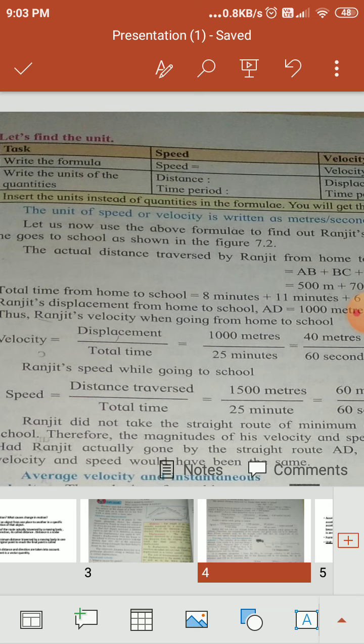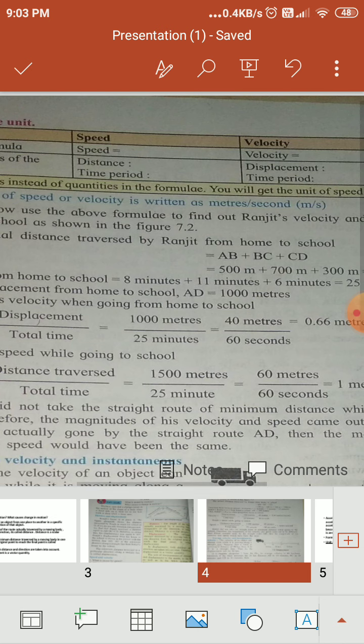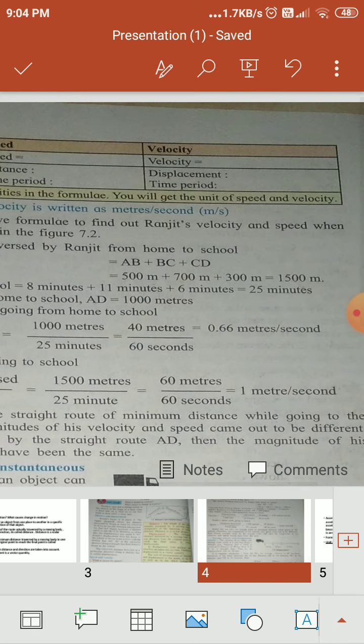Distance AB is 500 meters, BC is 700 meters, and CD is 300 meters. The total sum is 1500 meters. This is the distance. Now the total time from home to school: 8 minutes for AB, 11 minutes for BC, and 6 minutes for CD, so the total is 25 minutes.